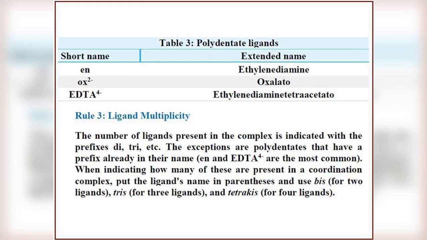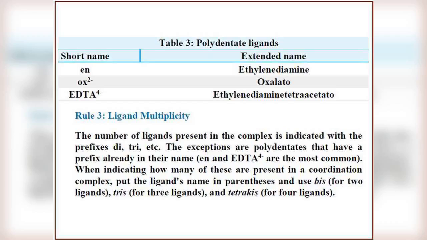The exceptions are polydentate ligands that have a prefix already in their name. Meaning, if the ligand already contains a prefix, then we cannot use di, tri, etc. Examples: en and EDTA4-.